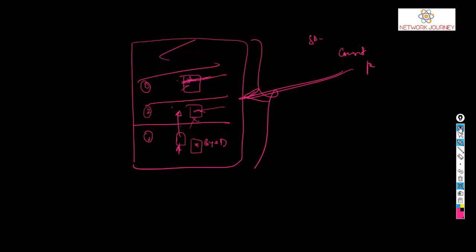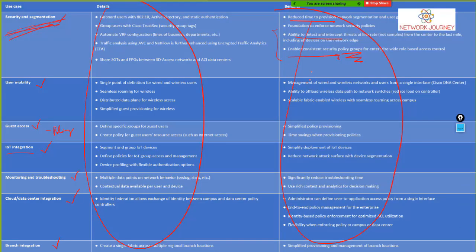Okay, so that's what the topic here says. You can have consistency in the policy group. Okay, role based access control. You can manage wireless network, ability to offload the wireless data, scalable. Okay, simplified policy provisioning, time saving when provisioning, simple deployment, reduce the network attacks, reduce the troubleshooting time, then analytics for decision making. Administrator can define user to application.